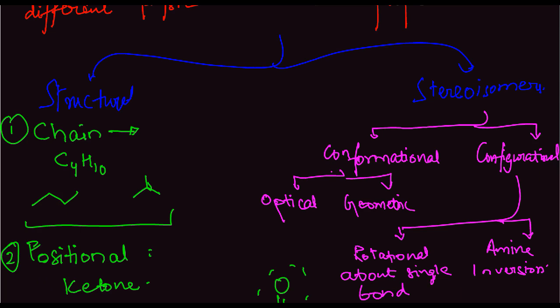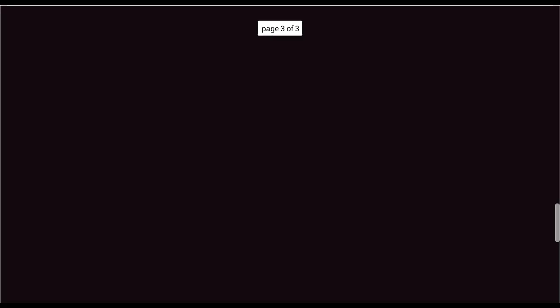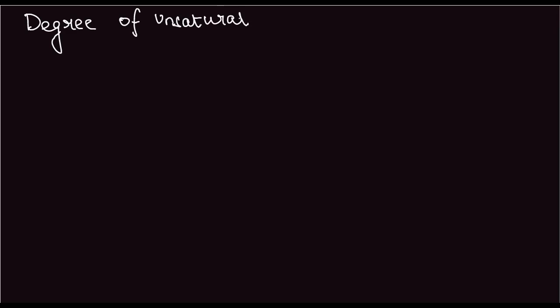Okay, so now that we have divided the various types of isomers, we are going to proceed to degree of unsaturation. Now, what is degree of unsaturation? Degree of unsaturation basically is the number of double bonds or triple bonds which are present in a compound. Okay, the number of double bonds or triple bonds present in a compound.